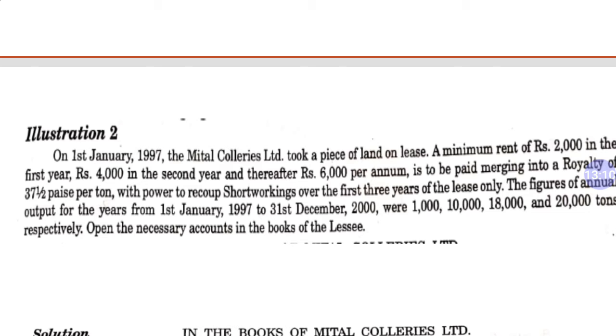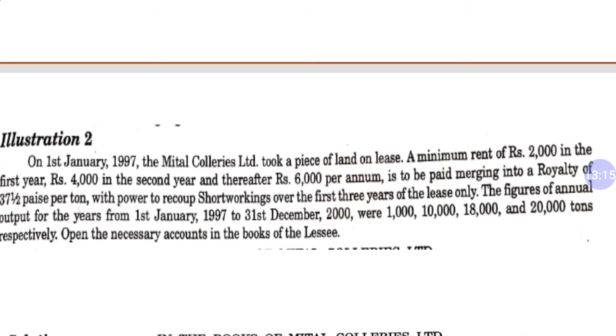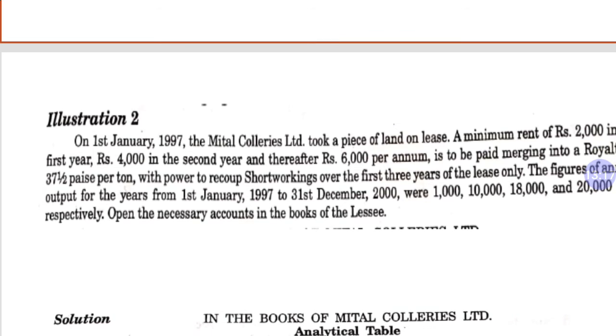per annum, to be merged into royalty of 37.5 paisa per ton, with power to recover short working over the first 3 years of the lease only.